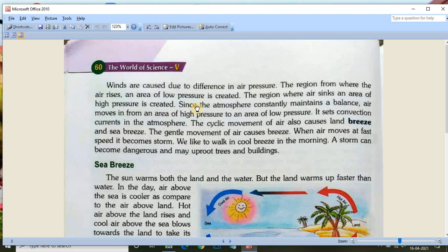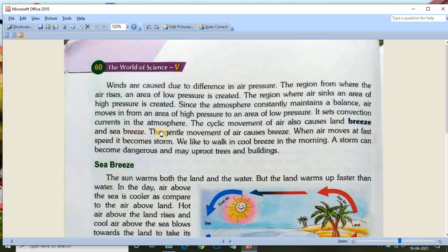Since the atmosphere constantly maintains a balance, air moves in from an area of high pressure to an area of low pressure. It sets convection currents in the atmosphere. The cyclic movement of air also causes land breeze and sea breeze.